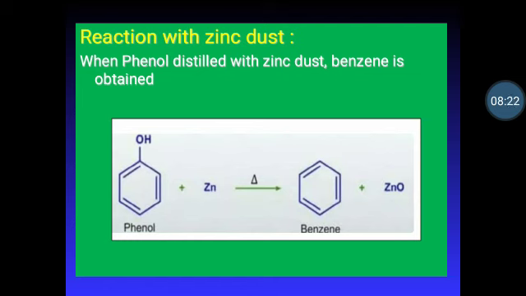Hydrogen ions so formed accept the electron from metallic zinc and get converted to hydrogen radical. Later, the bond between carbon and oxygen gets broken to form phenyl radical, which subsequently combines with hydrogen radical to form benzene. Oxygen ion accepts the electron from zinc and gets converted to oxide ion, which then combines with zinc to form zinc oxide.